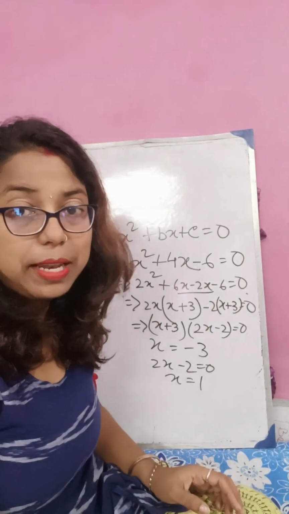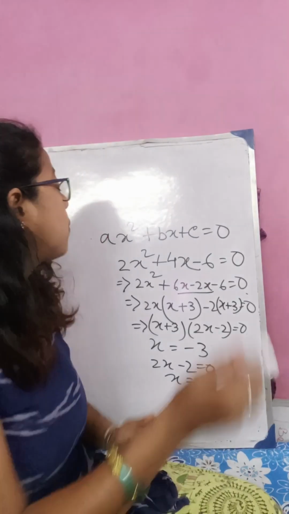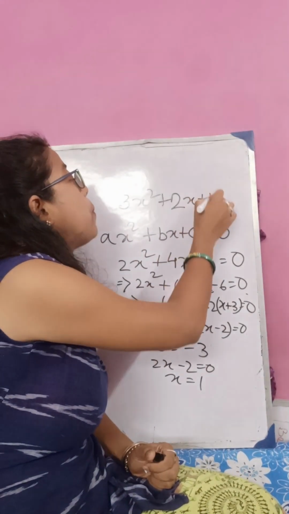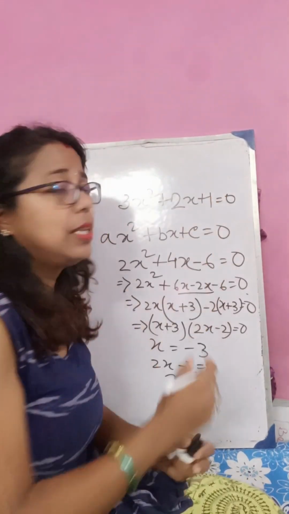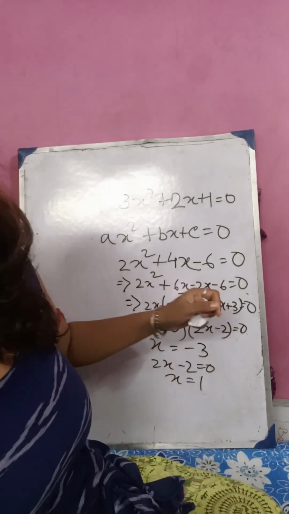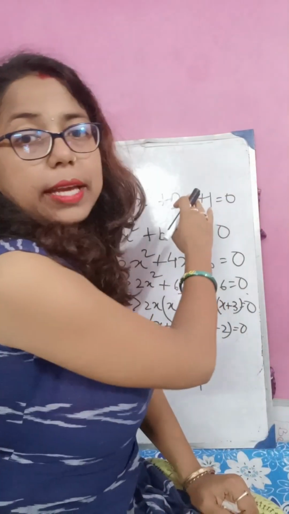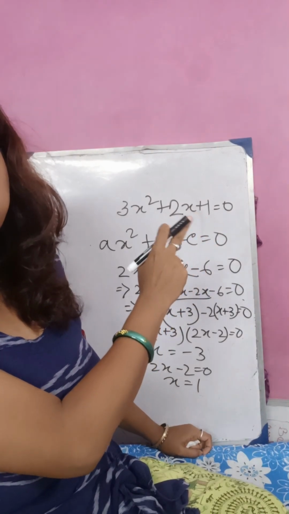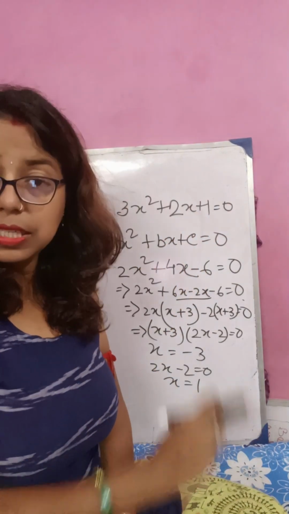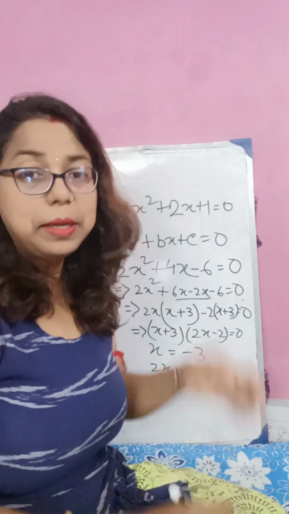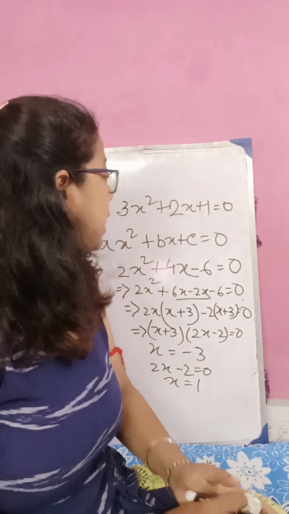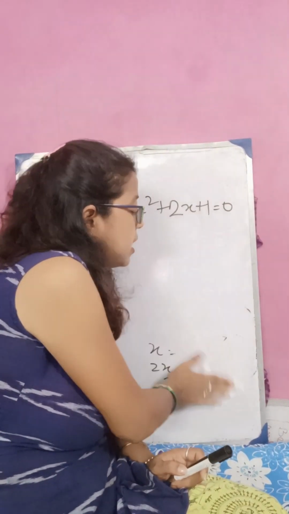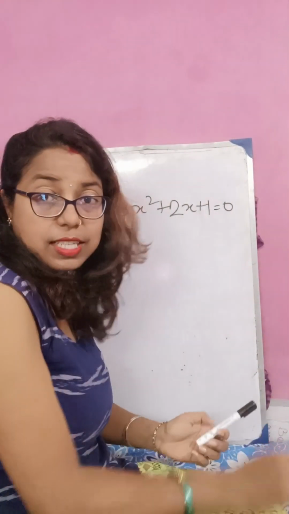If it is not possible this way, for example if I take the quadratic equation 3x square plus 2x plus 1 equals 0, this is not possible by middle term factorization. Then how can I solve it? I will solve it by Sridharacharya's formula. What is Sridharacharya's formula?